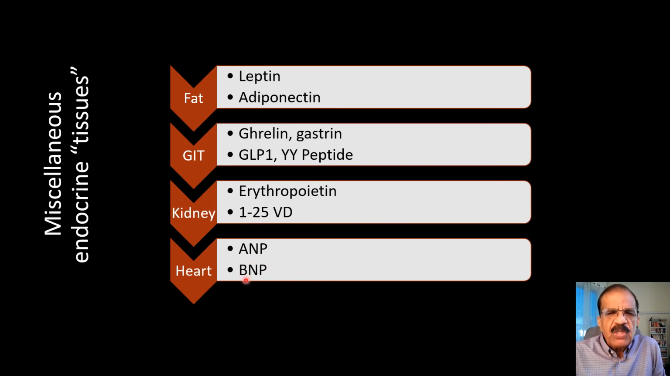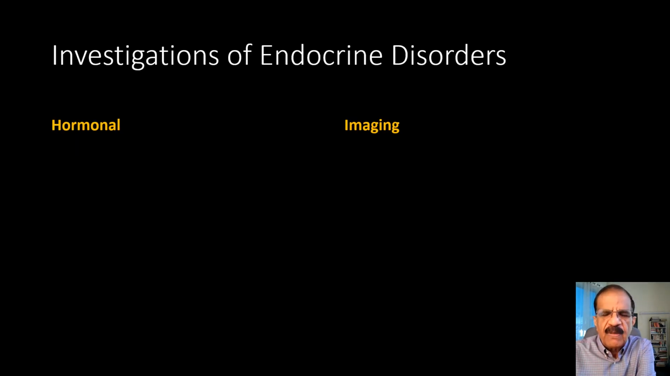Now B type used to be called brain natriuretic peptide because initially it was thought that it comes from the brain. Now we know it comes from the ventricles, but we have retained the name of B. It is called B type. ANP and BNP. B originally was derived from brain, but now we know it comes from the heart. So it is also a heart hormone. So these four, and in fact, skin can also be counted as an endocrine tissue because it produces vitamin D. So there are endocrine tissues dispersed all over the body and they work as one.